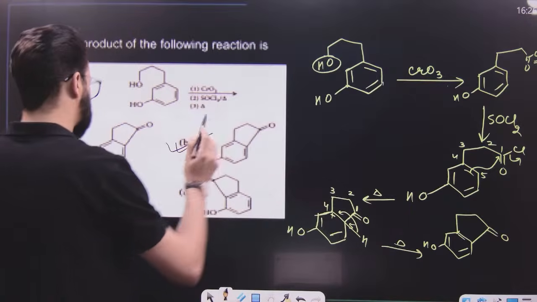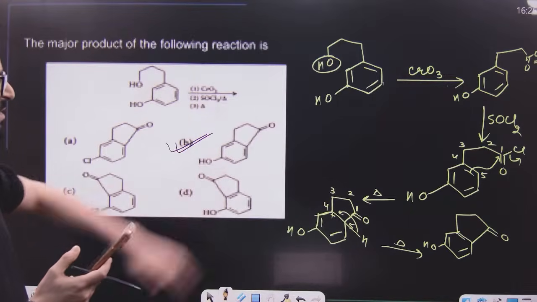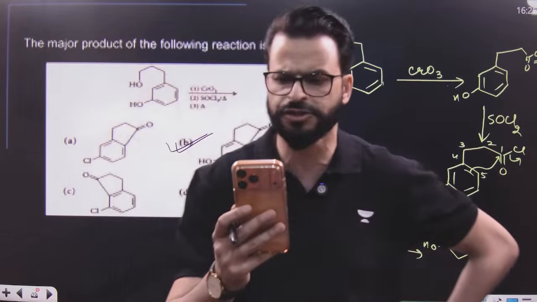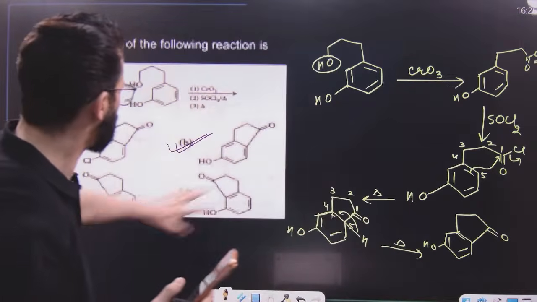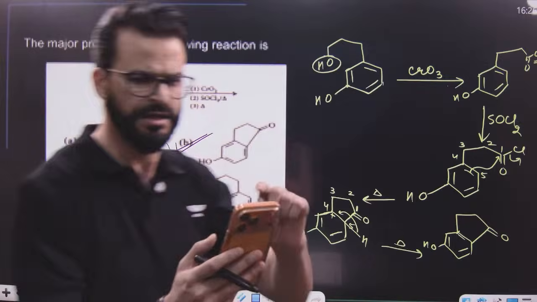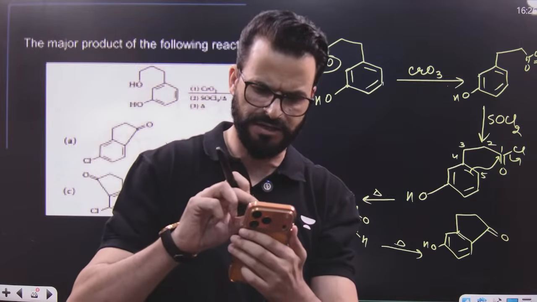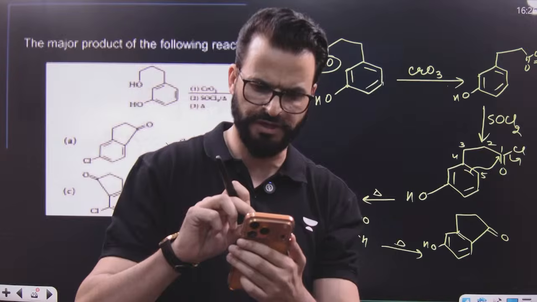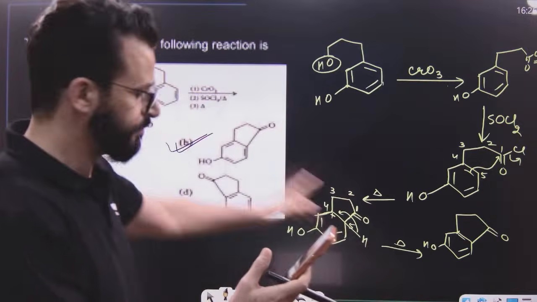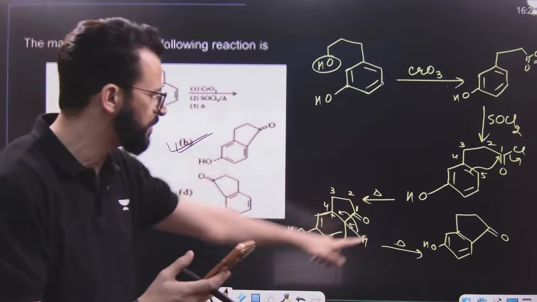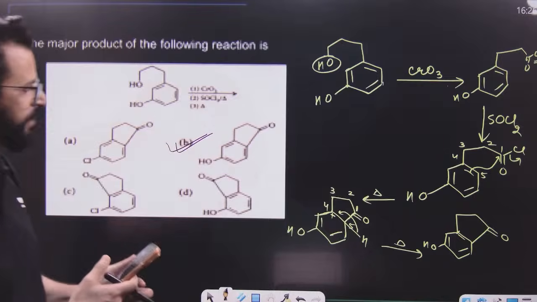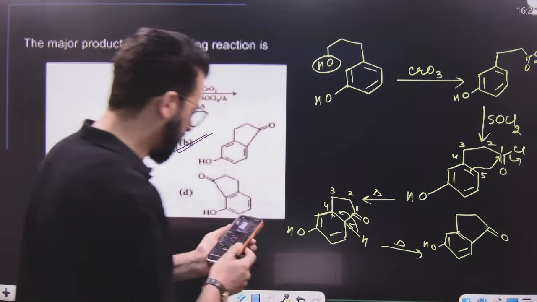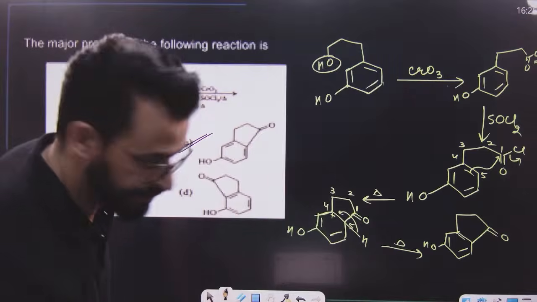I hope this point is clear. I hope this point is clear. Let me know in the chats, is this point clear? Is this reaction clear? This is not visible to me either, but here I mean say, saw the option very well. Now, tell me the beta. Tell me everyone, is this point clear to each and everyone? Is this point clear to each and everyone? Come on, lovely students. Okay, everyone, it's clear.